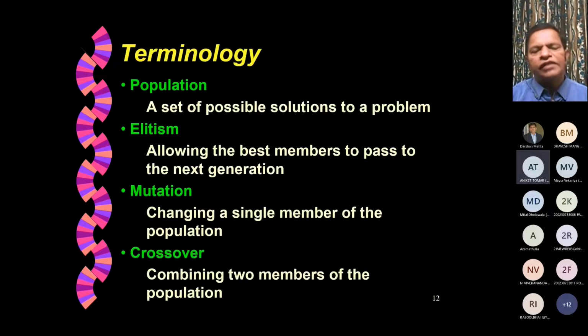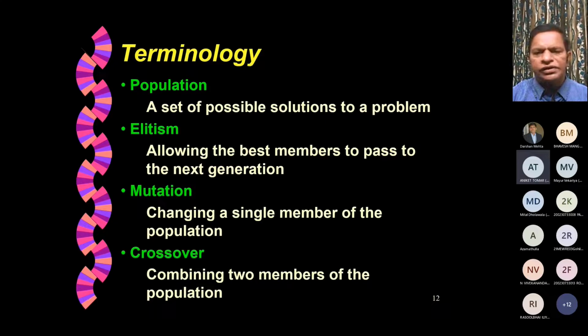Some of the terminology that we are going to use in genetic algorithms: population, a set of possible solutions to a problem, or in terms of evolution, we can call them parents. Then we talk about elitism, where we allow the best members to pass to the next generation without any genetic mechanism or evolution. Straight away pass on a few elite members, that is the best members in the current generation.